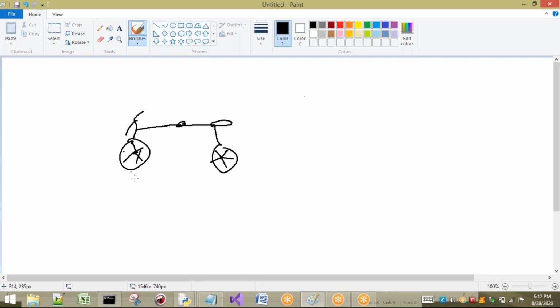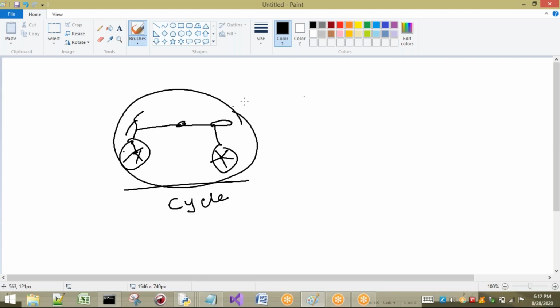For example, I am considering what is this object? This is called as what? Cycle, for example. Okay. So that means what? For everything we are having in our real world also, for each and everything we are having some name. So for this one, we are going to name it as a cycle.